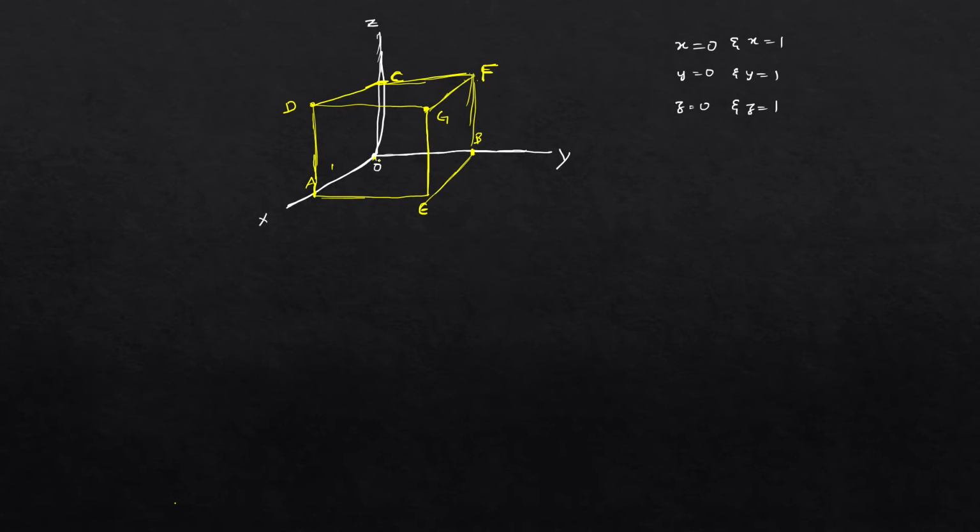I've given you the limits and the notations: OA, OB, OC, D, E, F and G.